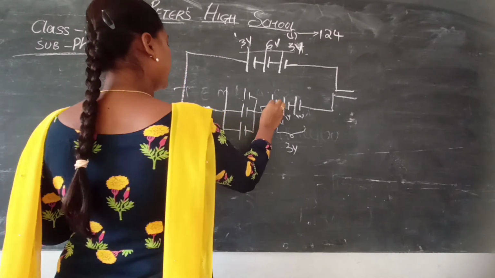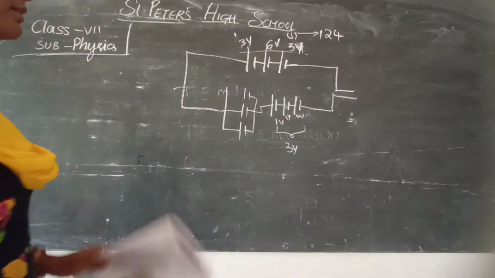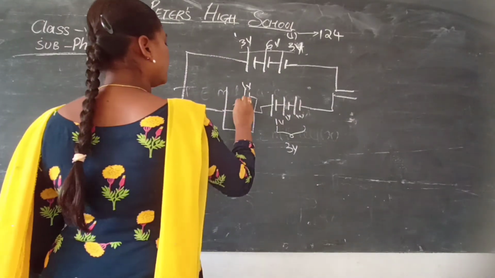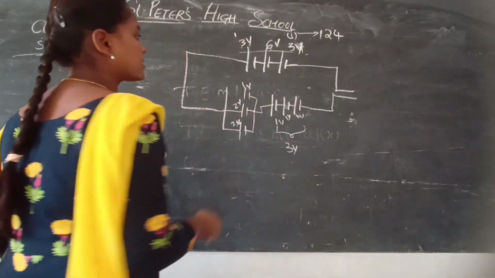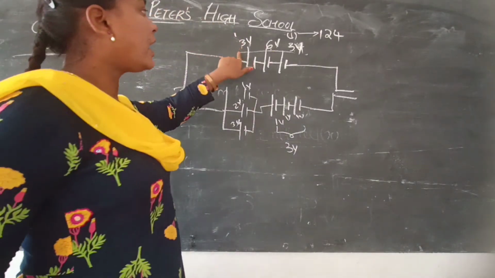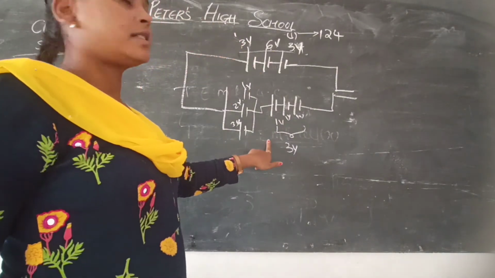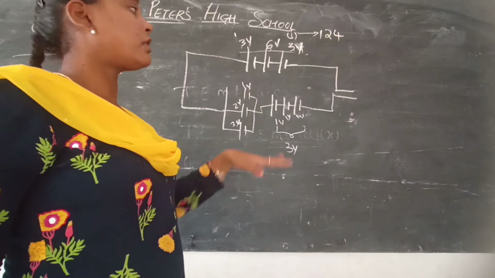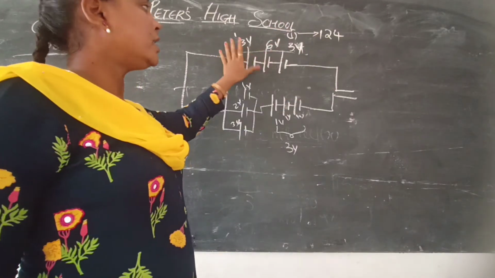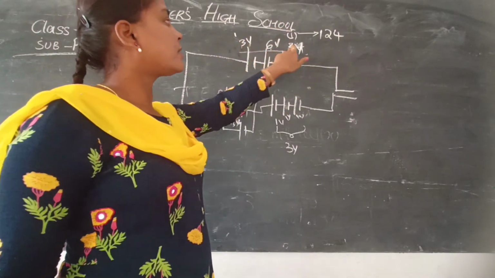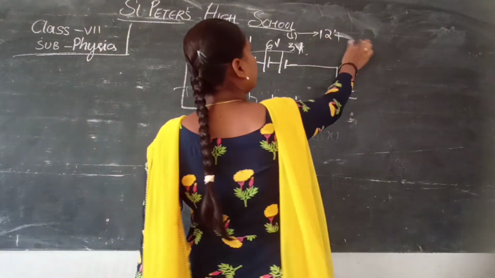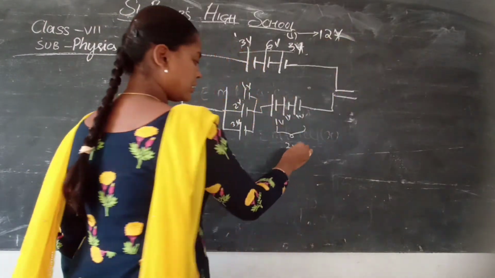Okay. So these are connected like this. And the EMF of these three is 1 volt, 2 volts and 3 volts. See here, they are in series and they are in series. So the EMF of cells in series will be the sum of the 3 cells: 3 volts, 6 volts, 6 volts is 12 volts, and 1 volt, 1 volt, 1 volt is 3 volts.